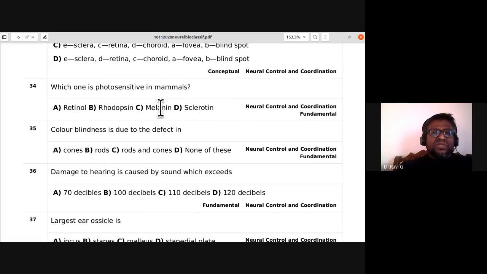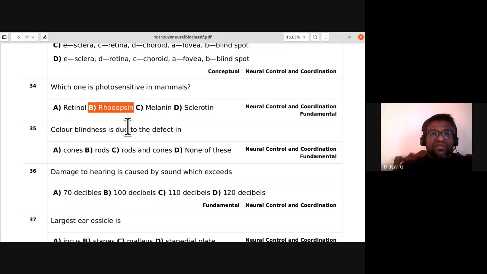Which one is photosensitive in mammals? Retinol, rhodopsin, melanin, sclerotin. Rhodopsin is photosensitive in mammals. So for the 34th, B is the answer.